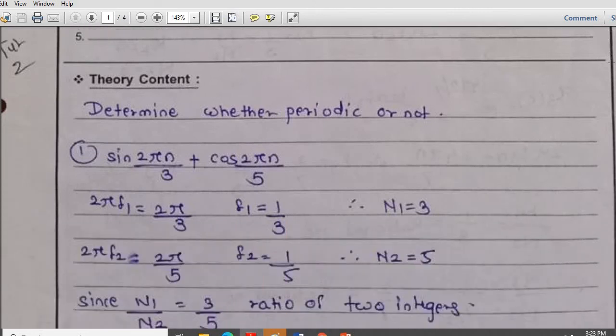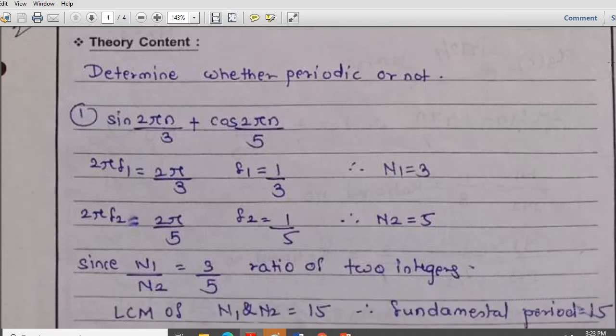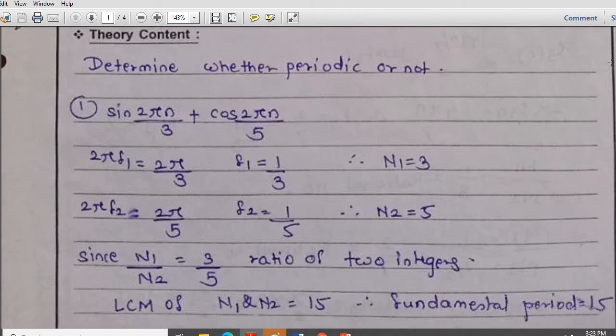This is the first one: sine of 2 pi n divided by 3 plus cos of 2 pi n divided by 5. We will solve it. Comparing with the standard expression sine of omega 0 t, 2 pi f1 comes out to be 2 pi by 3. Here n indicates discrete time. So 2 pi into f1 equals 2 pi by 3, 2 pi gets cancelled, and f1 is equal to 1 by 3. Therefore N1 is equal to 3. In the same fashion, for the second term 2 pi f2 is equal to 2 pi by 5, so f2 is equal to 1 upon 5 and therefore N2 is equal to 5.